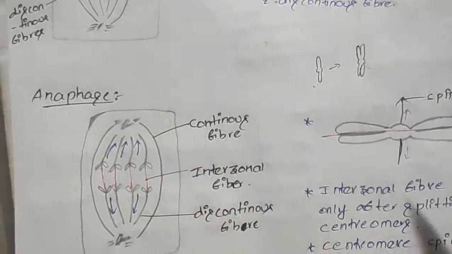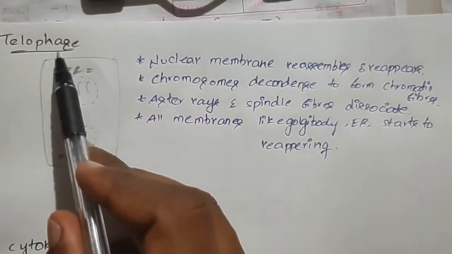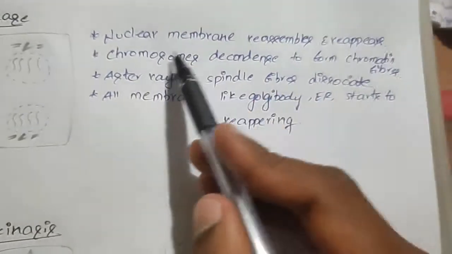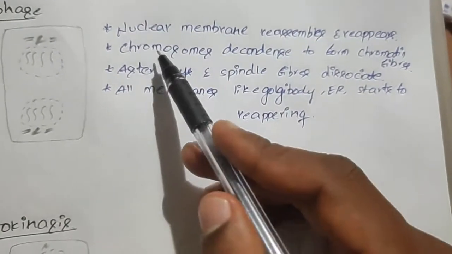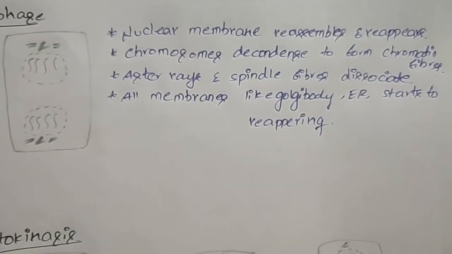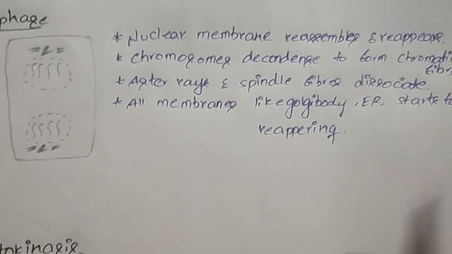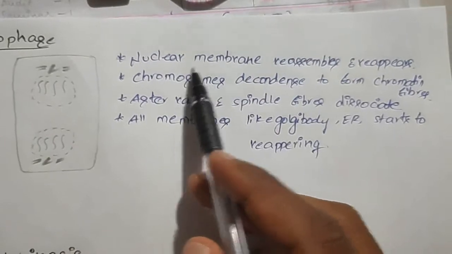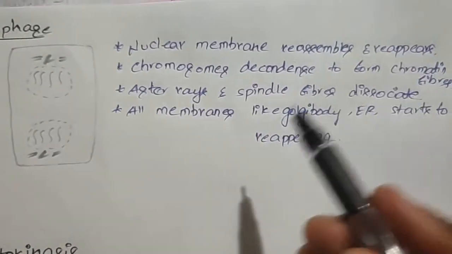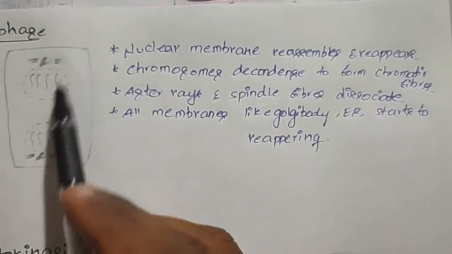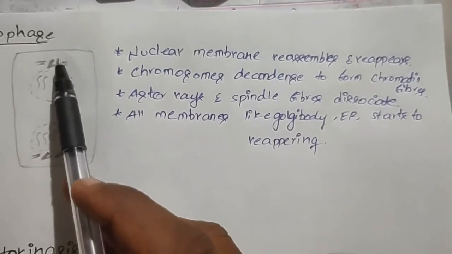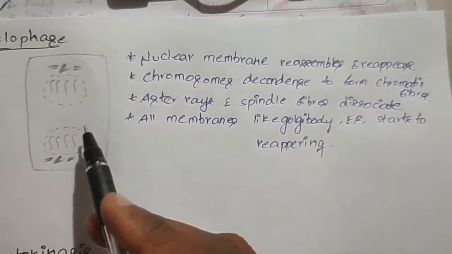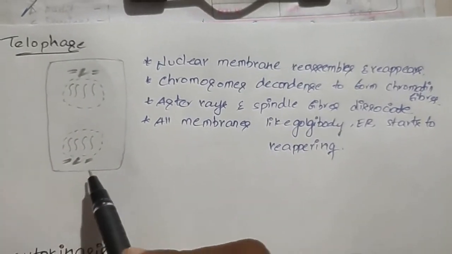to the telophase. The telophase is the reverse of the early prophase, because in the early prophase the nuclear membrane, endoplasmic reticulum and Golgi body all disappear or degenerate. But in the telophase, the nuclear membrane reappears, the chromosomes condense to form chromatin fibers, the asters and spindle fibers degenerate, and all the membranes like the Golgi complex and endoplasmic reticulum start reappearing.